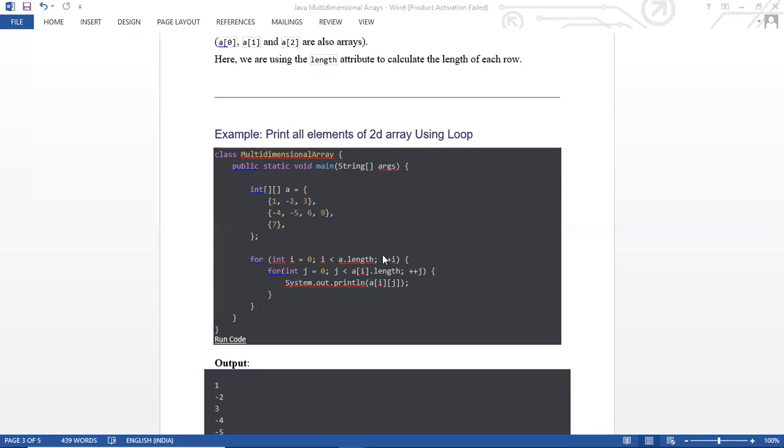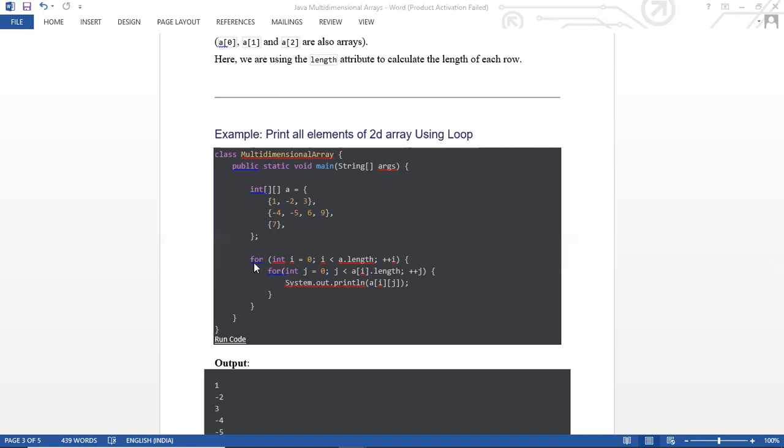In the previous example, whatever we used was i++, right? But here we are using ++i. That means the previous one was the post-increment. This one is the pre-increment. Post-increment means it will increase the value later. Pre-increment increases the value first.